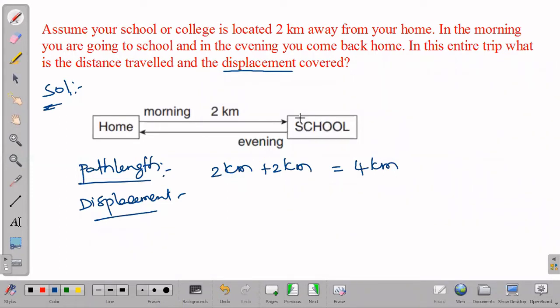Starting to ending, whatever shortest distance is there, that we will be calculating. So what is the starting point? It is our home. What is the ending point? We are going to school. Again we are coming back to home only, so the ending point is also home only. So from home to home, what is the distance? If we measure, the distance becomes our displacement. So it is 0 kilometers.